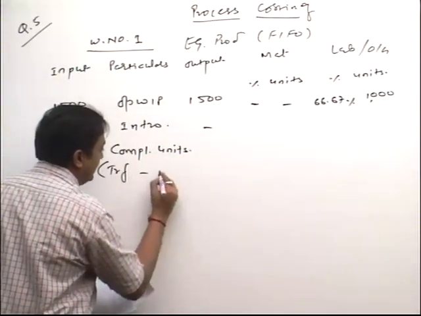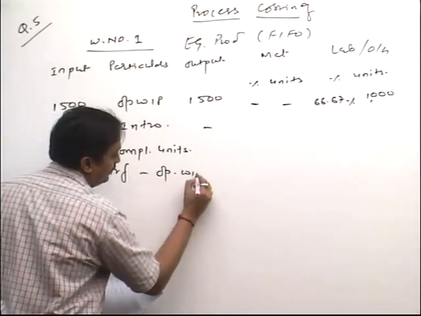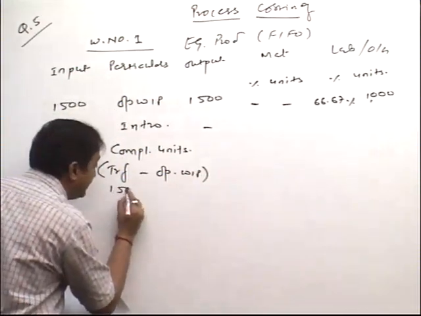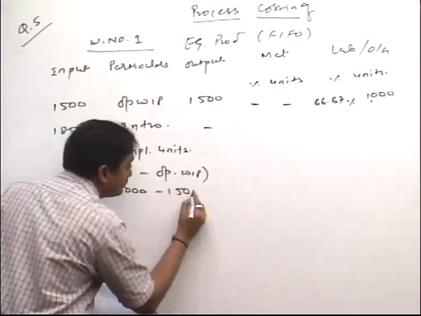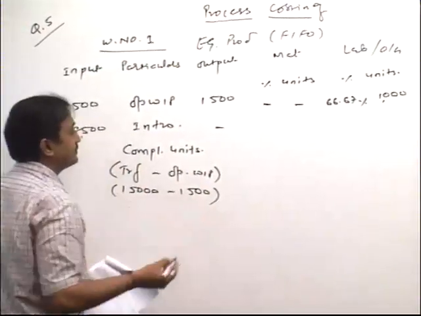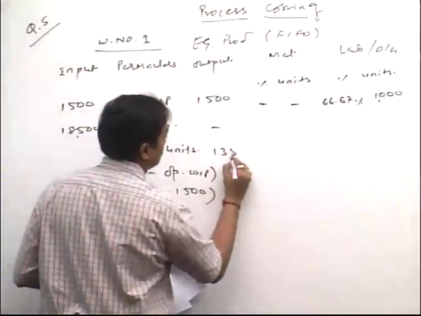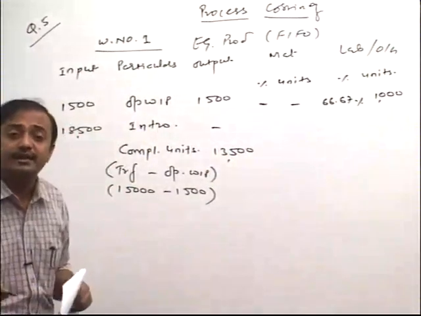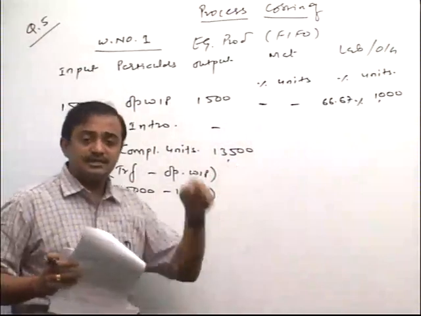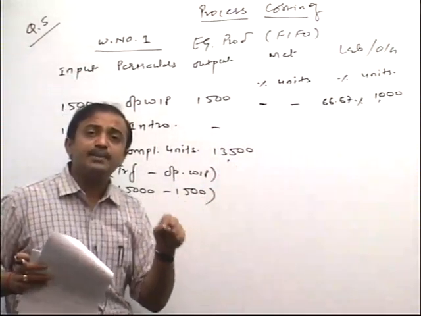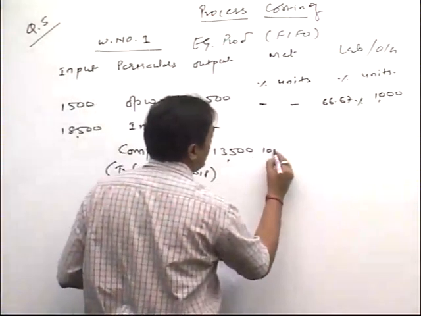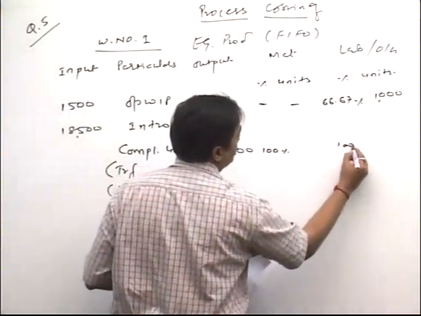Transfer units minus opening WIP. So just check, friend, transfer unit is 15,000 minus 1500. How much, friend? 13,500 units started in the current year and completed in which year, friend? Current year. Always how much percentage? 100%, friends.